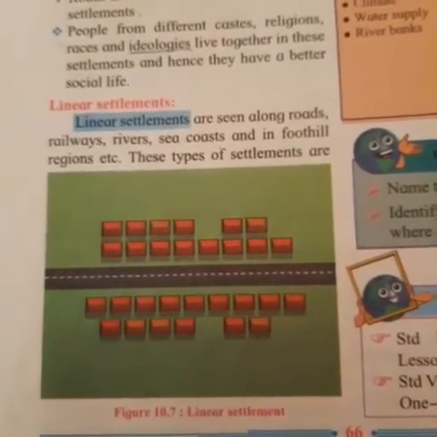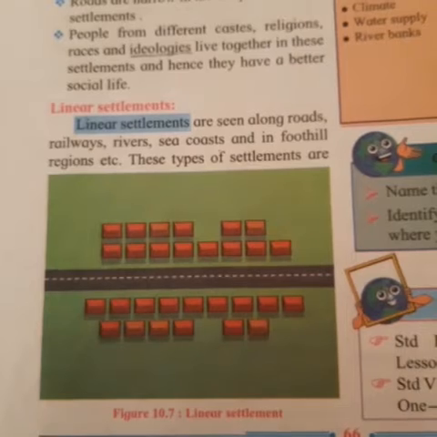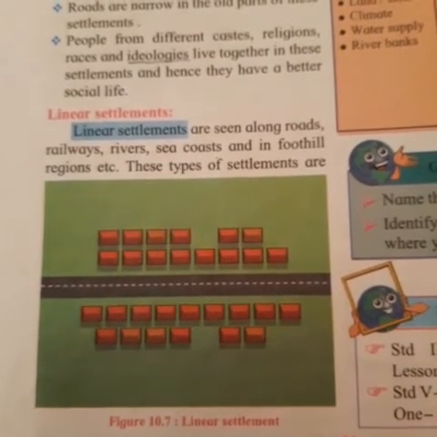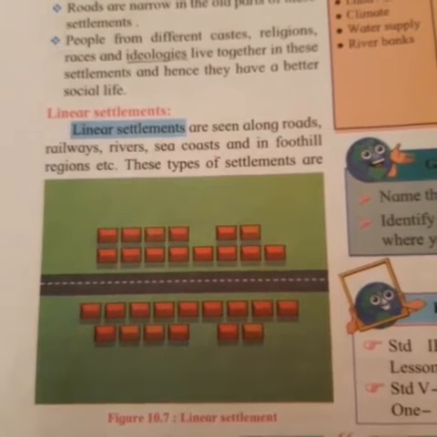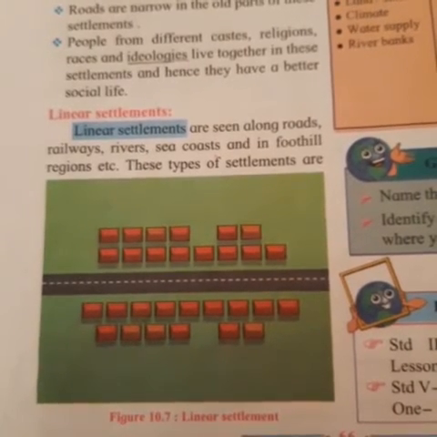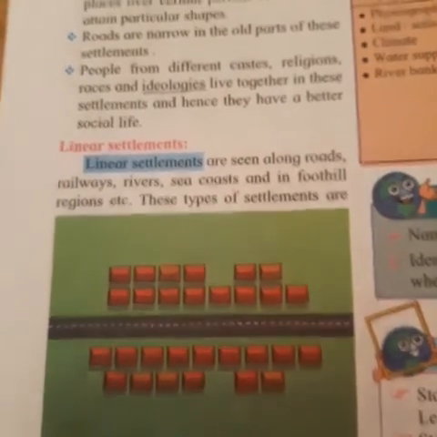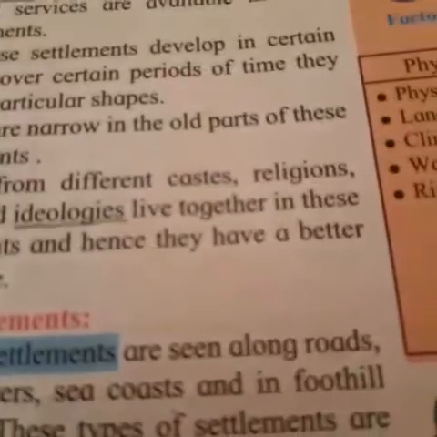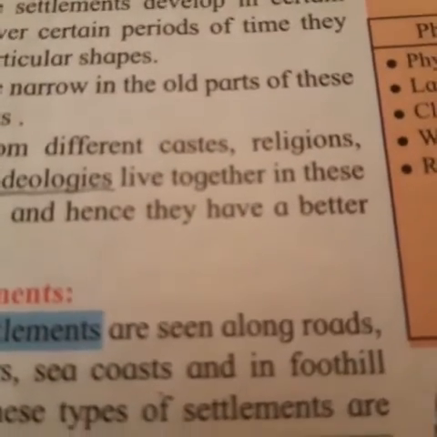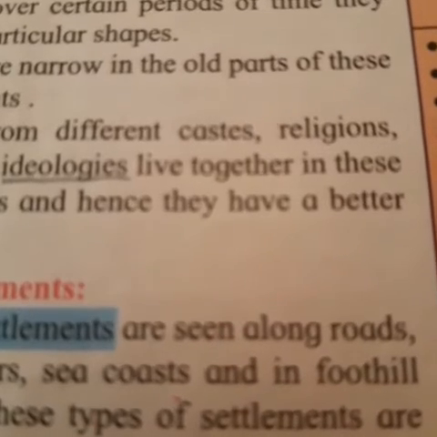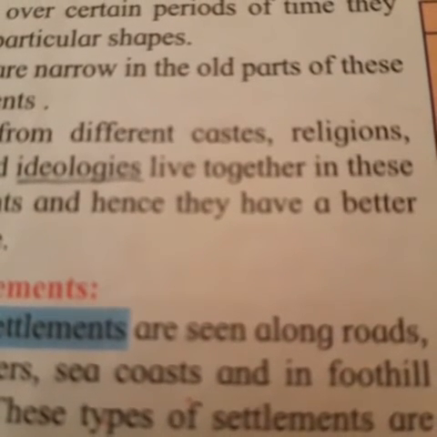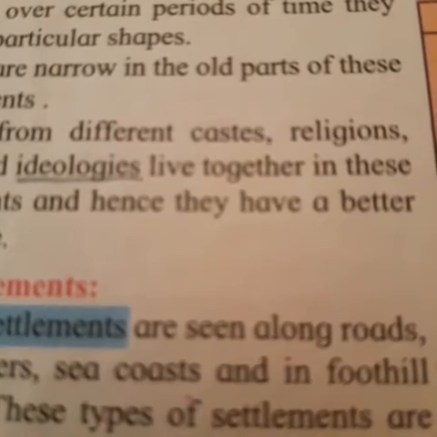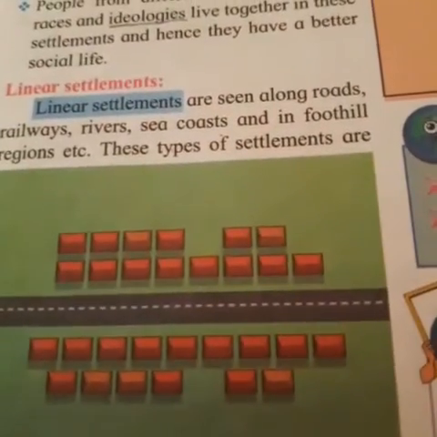Now this is the linear settlement. This type of settlement is seen along roads, railways, rivers, sea coasts and in foothill regions. This type of settlement is very narrow in shape and spread in a straight line. Now the characteristics of these settlements: the houses are in a single line. See, you will see them in a single line.